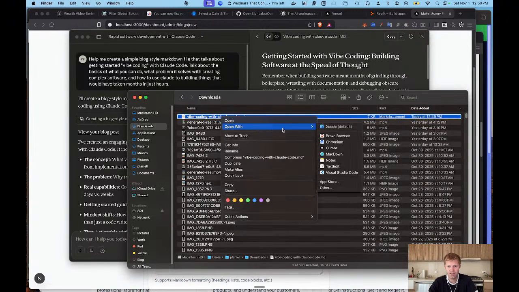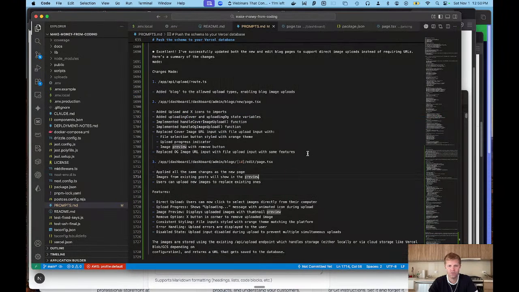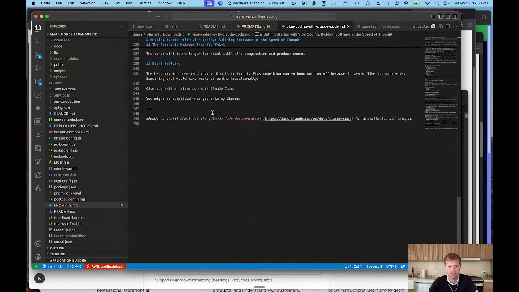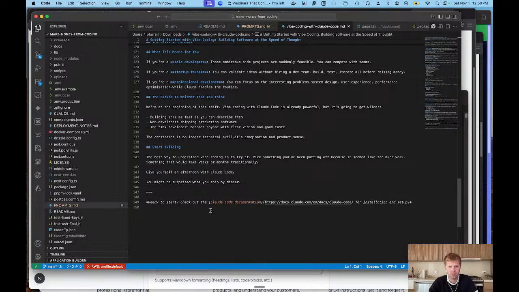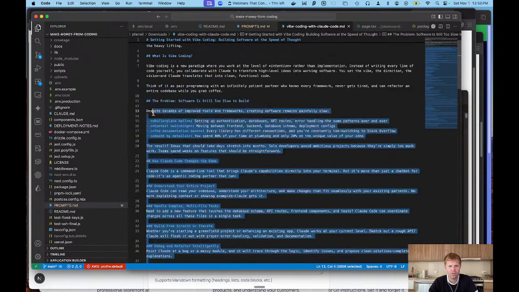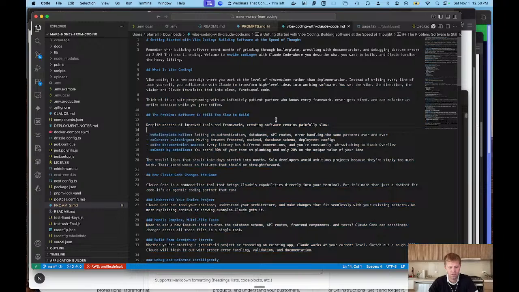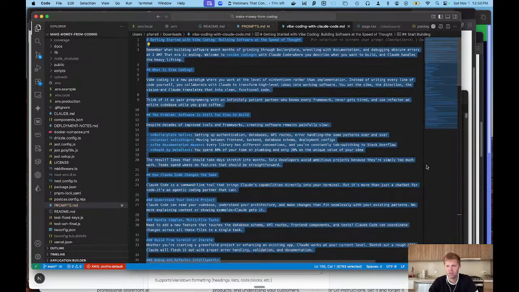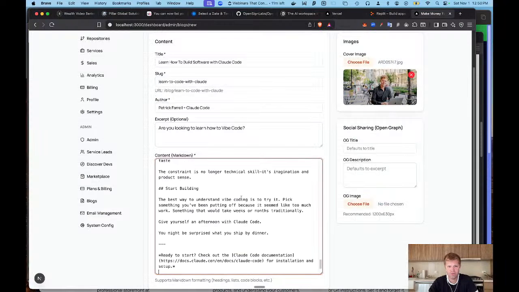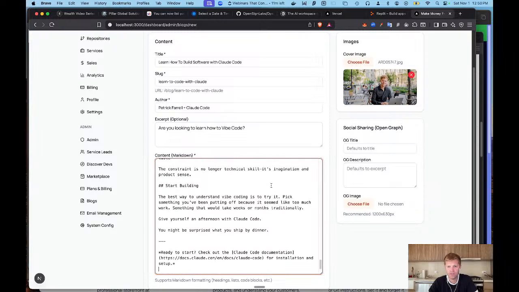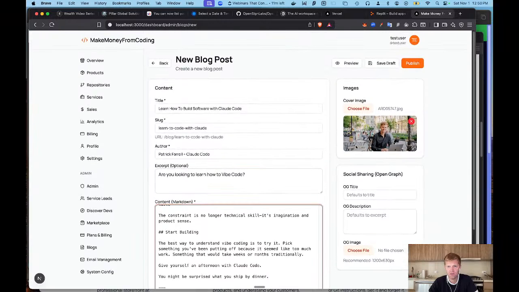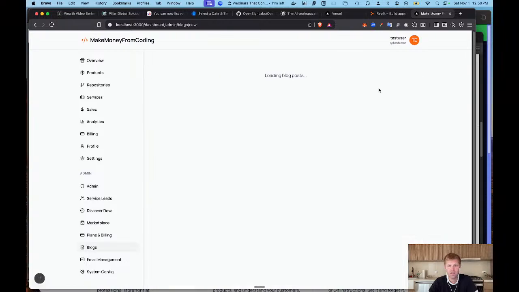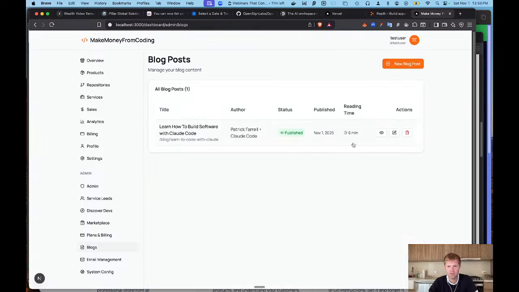We're going to open that with Visual Studio Code, and this is what we get, right? We're going to highlight all this, then paste that here, and then hit publish, and we're going to see what happens. Nice. And then we're going to hit this.